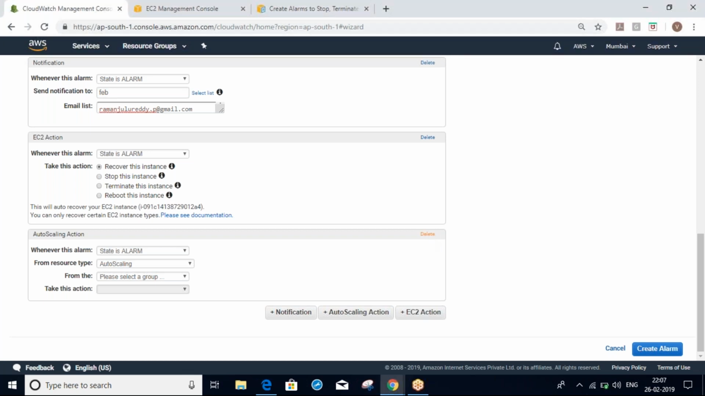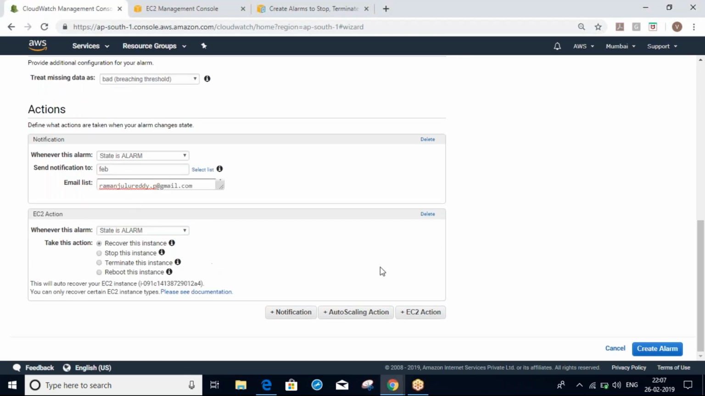So alarms, okay, alarms, these actions. Whatever you want, you can create something.